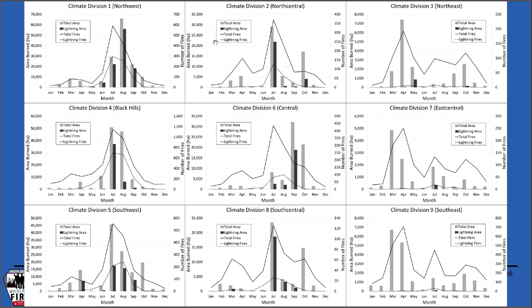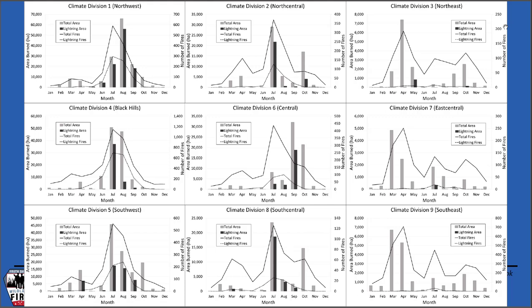Busy graph in front of you. There are 9 panels on here. Each one of these represents a different area of South Dakota. What I want you to focus on is the fact that the upper left panel represents northwestern South Dakota. The bottom right panel represents southeastern South Dakota. So kind of picture it as if you're looking at South Dakota. The middle panel, yes, that's central South Dakota. So on the bottom, it goes from January to December. On the left-hand side of each graph is acres burned. On the right-hand side of each graph is the number of fires. The lines go with the number of fires. The bars go with the acreage burned.